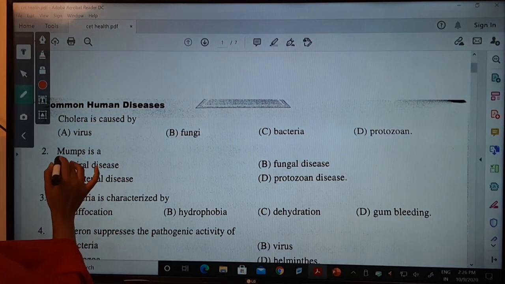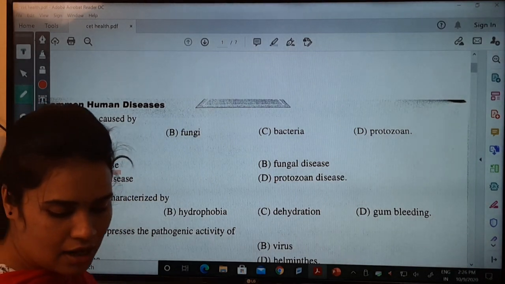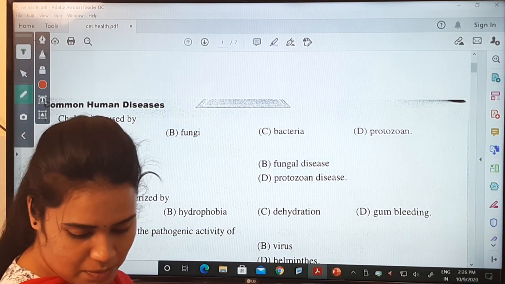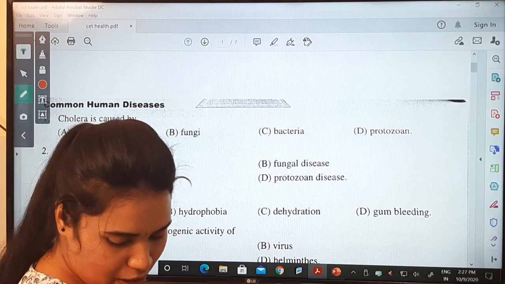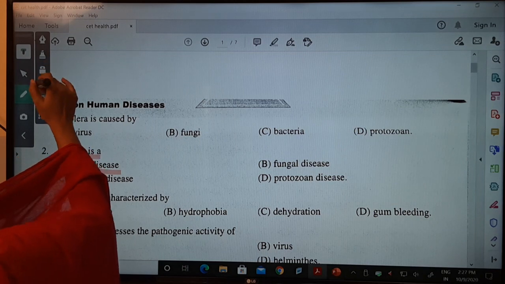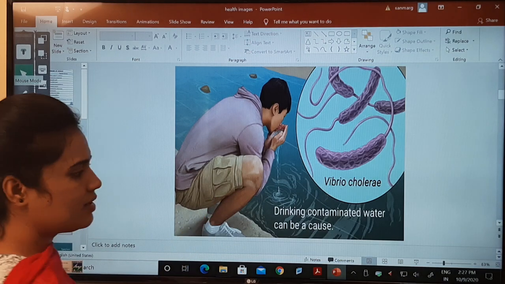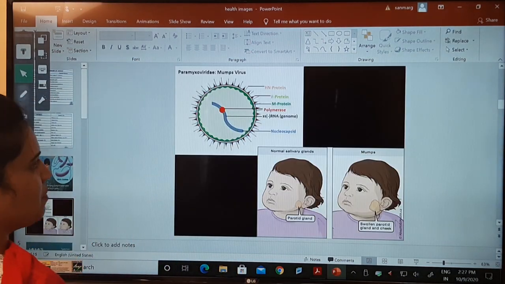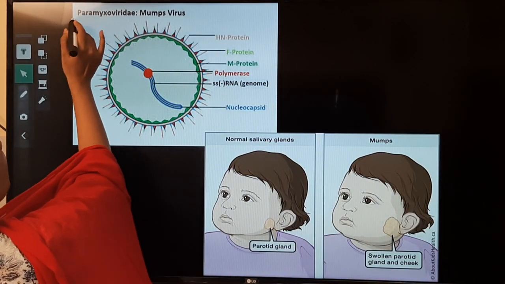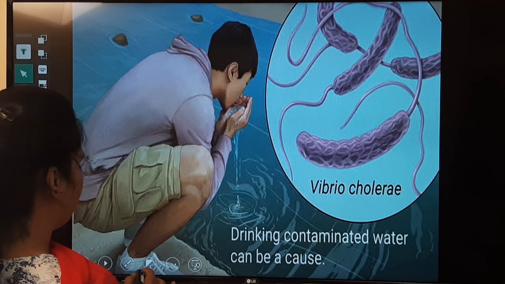Okay, mumps. I already told you, mumps is a viral disease. It is mainly caused by a virus. You already know that. Next I will show you a viral disease. Again I will show you about the virus. That was cholera. Next comes mumps. Can everybody see this? It is mainly caused by Paramyxoviridae.